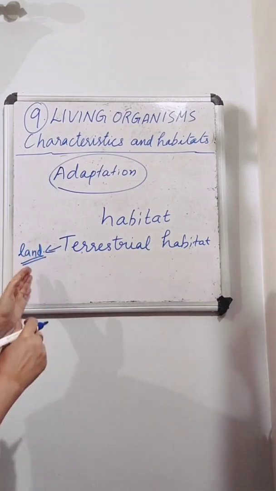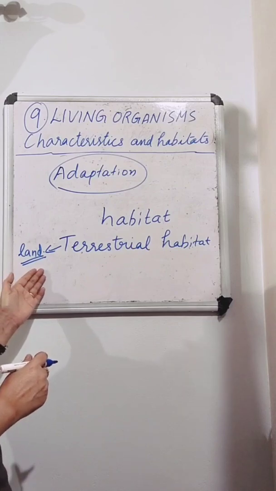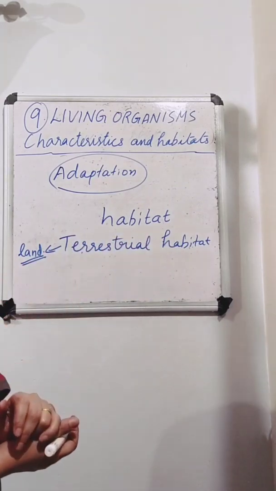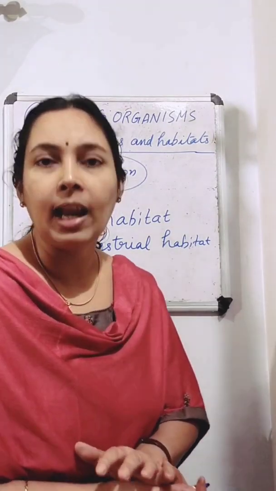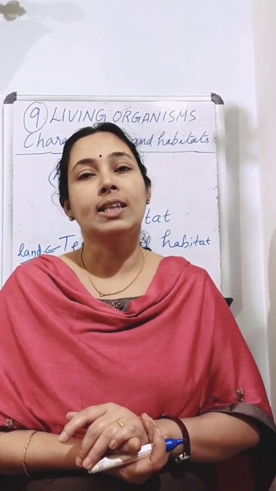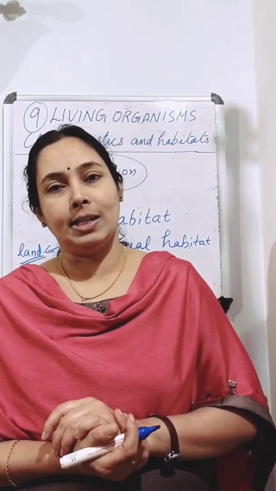So if plants are living on land, mango tree, coconut tree and all grow on land. So their habitat is terrestrial habitat. Lion, tiger and all live on land. So their habitat is terrestrial habitat. So if plants and animals are living on land, then their habitat is called terrestrial habitat.